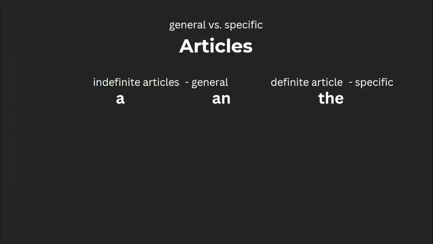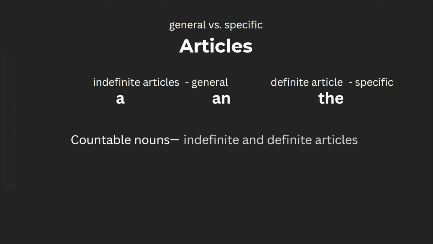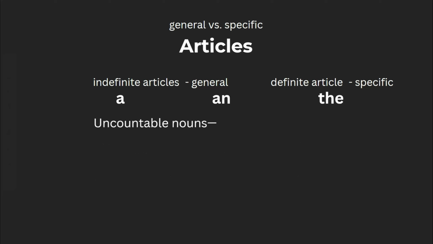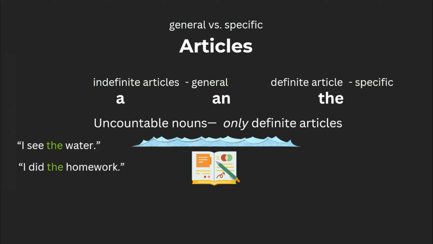Let's connect this now to countable and uncountable nouns. With countable nouns, we use both indefinite and definite articles, depending on if we're referring to something specific or general. For example, we could say either I see a boy or I see the boy, depending on if we're talking about a specific boy or not. With uncountable nouns, however, we only use definite articles. So while we can say, I see the water, or I did the homework, it's incorrect to say, I see a water, or I did a homework.